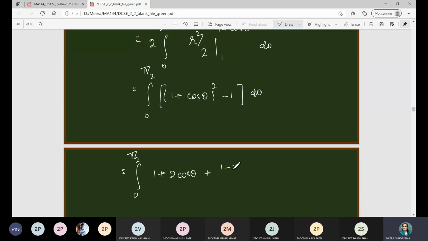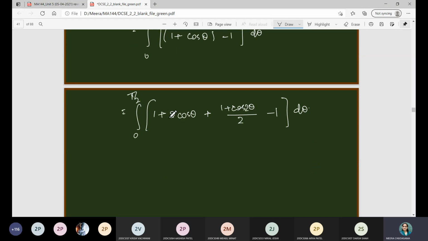That cos square theta I will replace by (1 plus cos 2 theta) by 2, minus 1, d theta, so that 1 gets cancelled. Then 2 cos theta, so the integration will be 2 sin theta varying from 0 to pi by 2, plus 1 by 2 into pi by 2 minus 0, plus sine 2 theta by 2 from 0 to pi by 2.